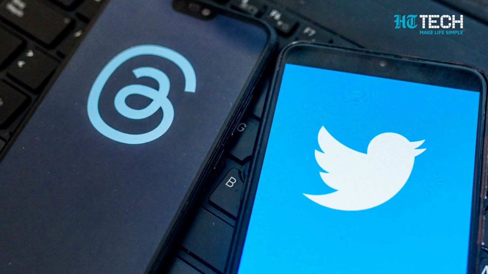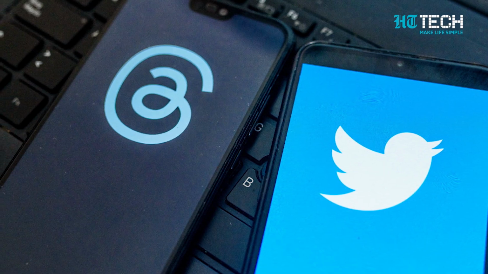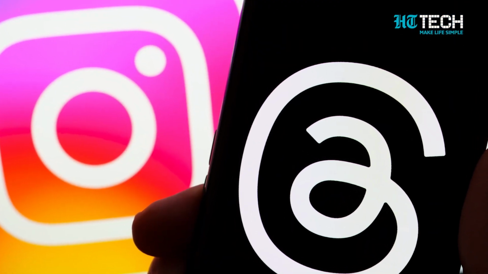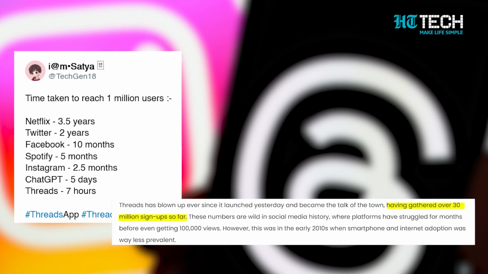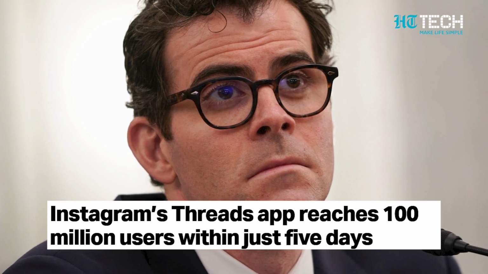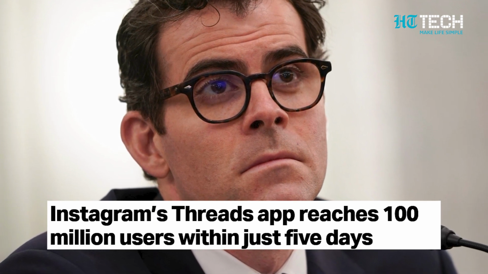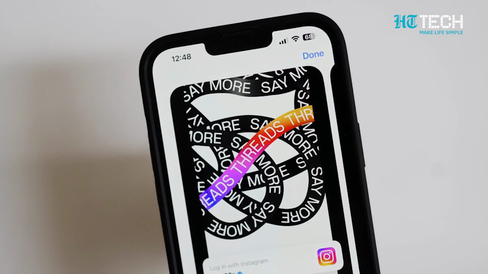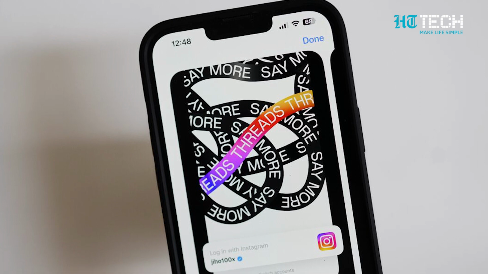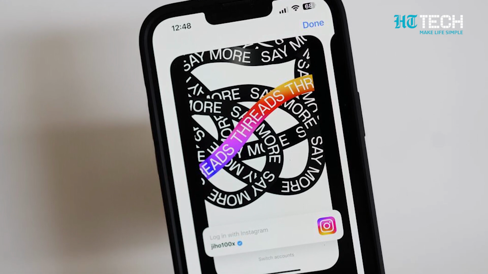Twitter rival Threads has rapidly set itself up as one of the most prominent social media platforms. At least that's what the number of users says. Instagram's CEO Adam Mosseri has revealed that Threads has garnered more than 100 million users within the first 5 days of its launch. It must be noted, this mark of user count was shared a few days back, which means the latest Threads user count must be much higher.